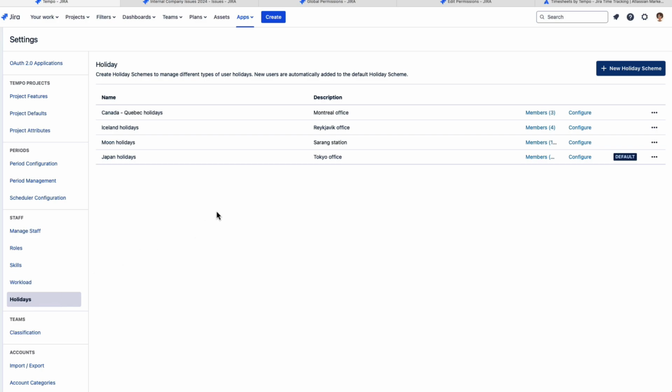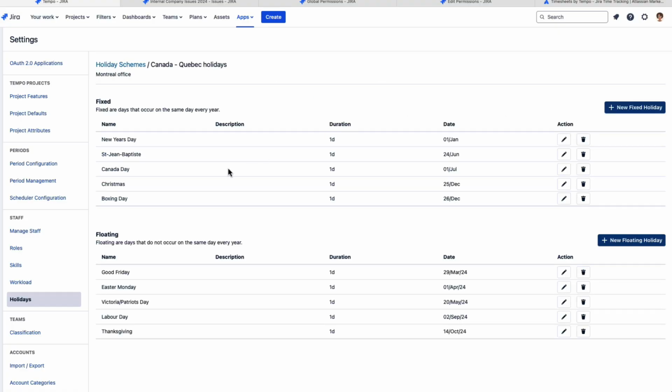So these schemes define the public holidays for each geography or office location. If you have multiple offices in your organization, you need to create a separate one for each country and then configure them. So if I configure there, you see the fixed days are the ones that stay the same every year, but the floating days you need to add here. They are on different days every year, and that's why you need to create a new holiday scheme for every country or location every year.